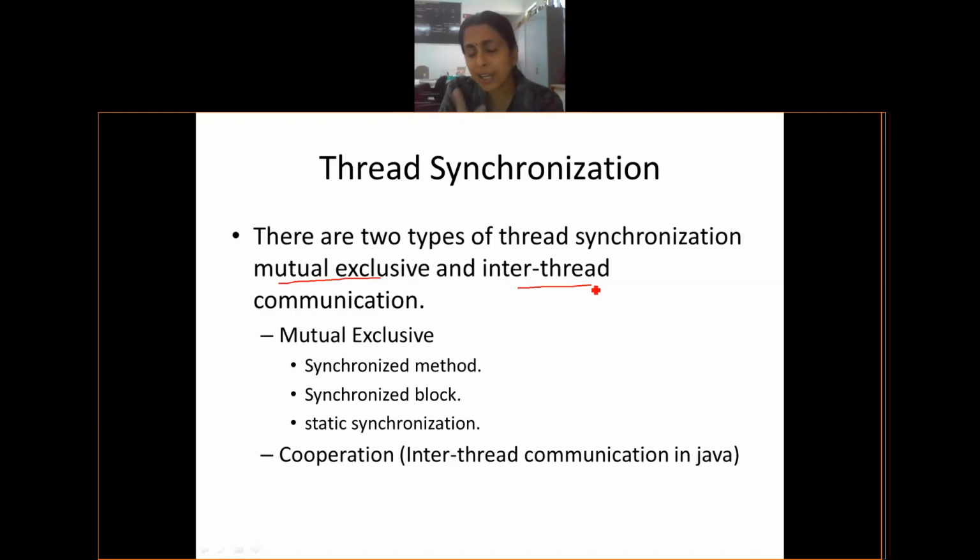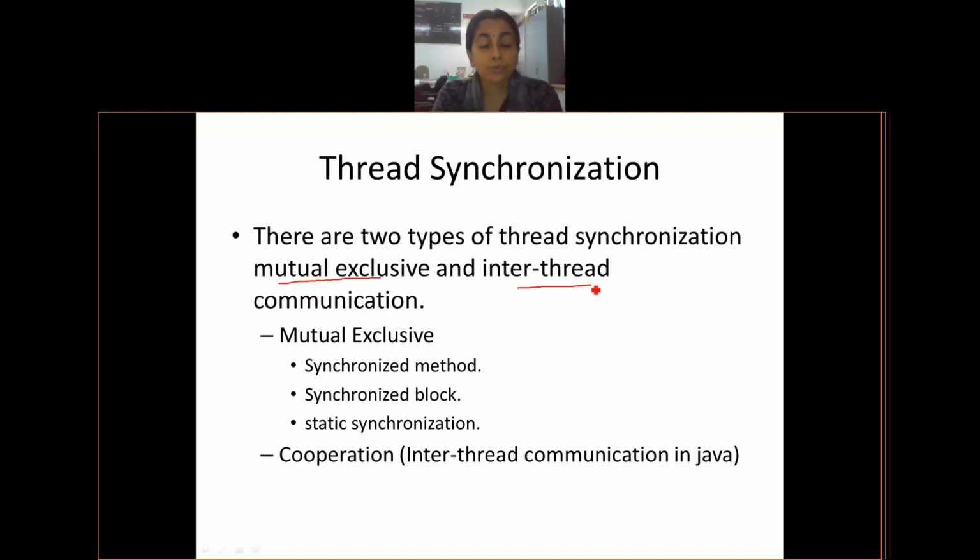I think I talked about this when I was starting this chapter, where one thread stops another thread forcibly, or there is a timeline and both agree upon it and interchange their roles.